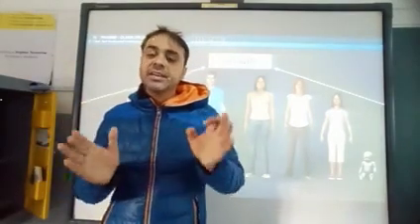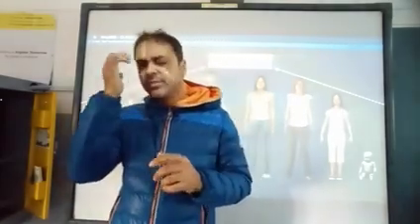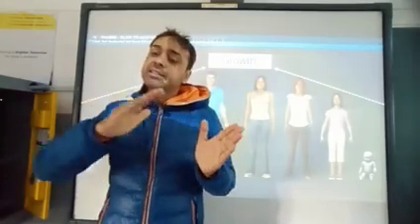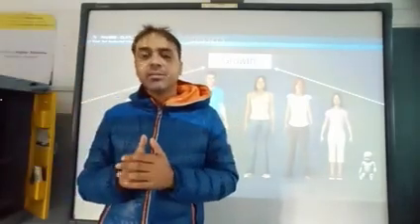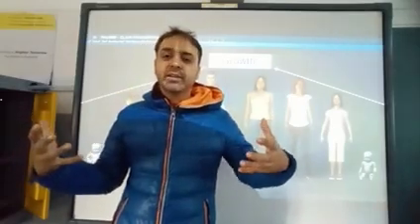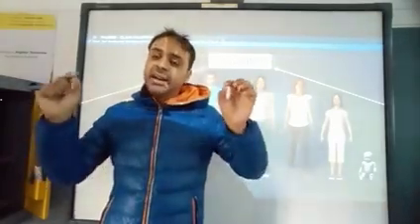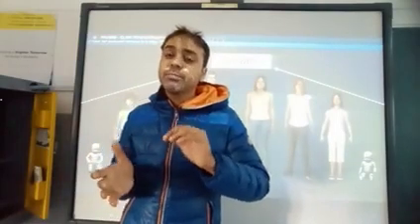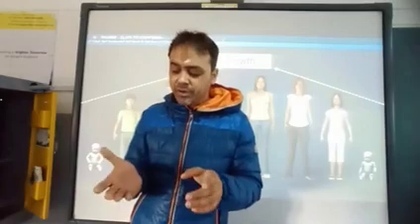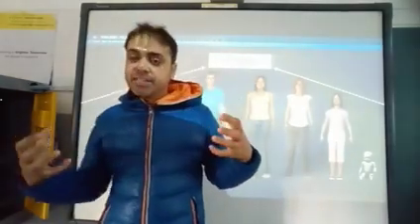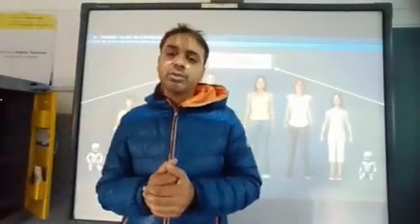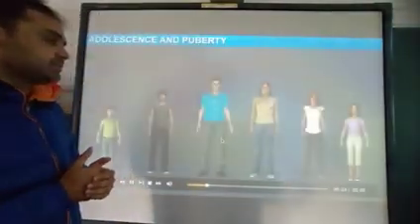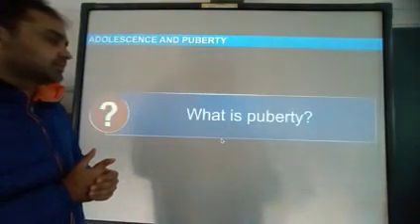And this age is called the age of adolescence. Once we complete the age of adolescence, there is a lot of growth in our body, and there are some body changes as well. At the end of this age our growth stops. So this age is very important in our life because physical as well as hormonal changes also take place. Okay. Puberty. What is puberty?